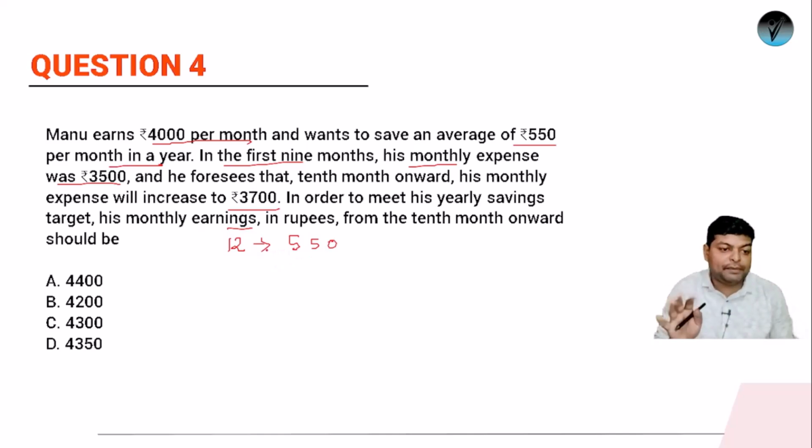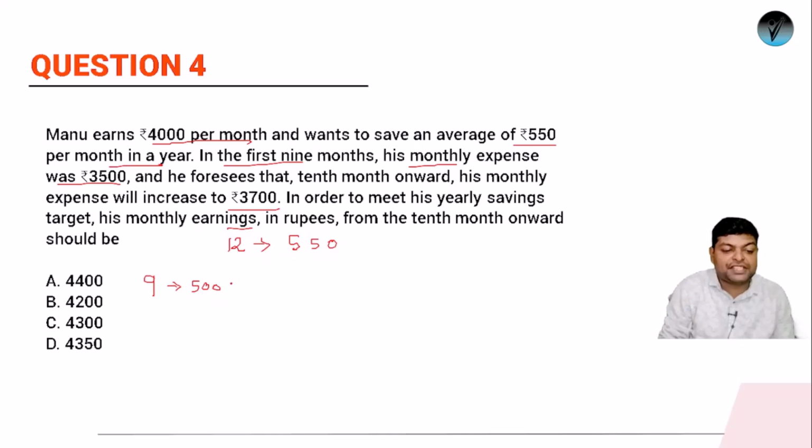Okay, 12 people decided कि let's go for a picnic and it was decided कि अगर आपको picnic जाना है, so everyone is supposed to bring 550 rupees. Now what happened? The first 9 students, instead of bringing 550 rupees, they are contributing 500 rupees each. ठीक है, क्योंकि 500 ही saving हो रहा है first 9 months में. Instead of contributing 550, the first 9 students have contributed only 500.